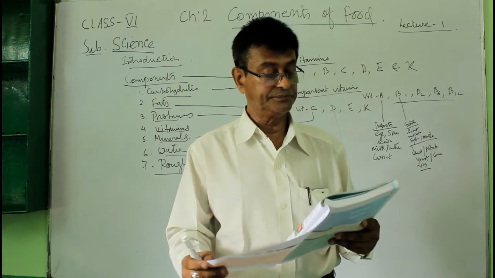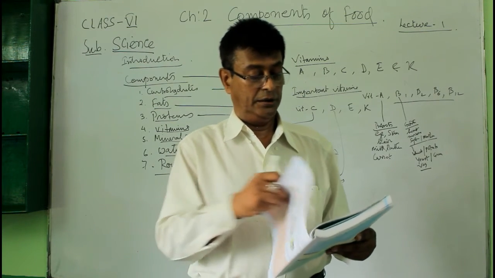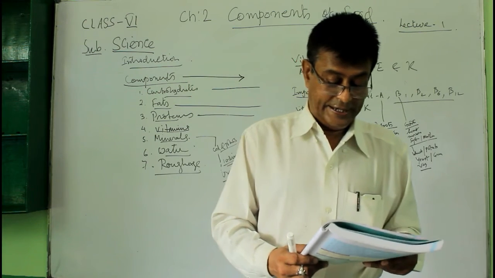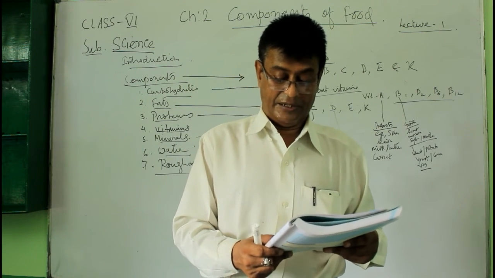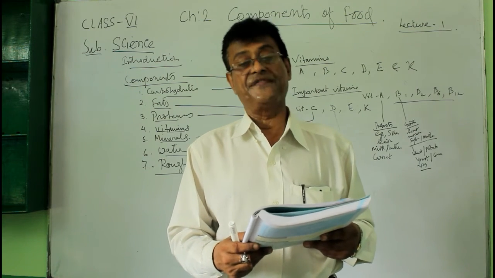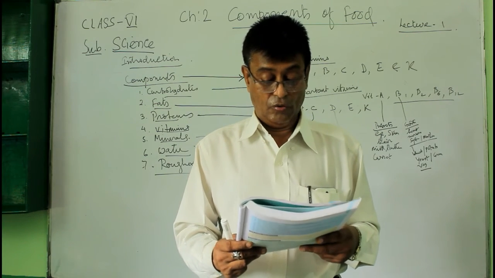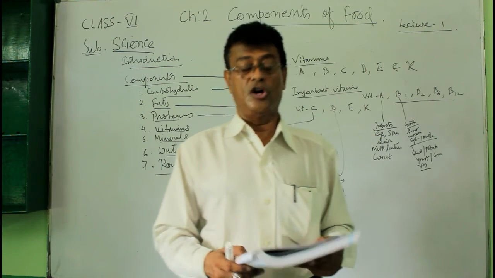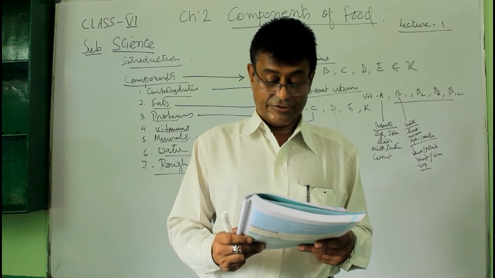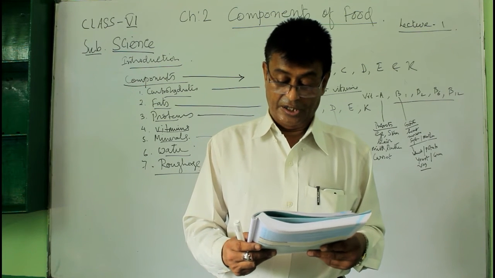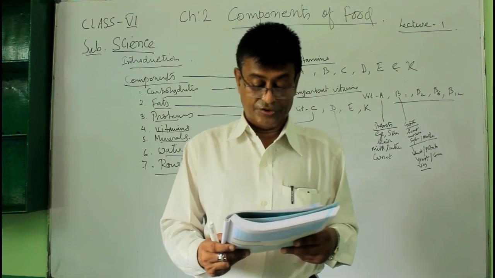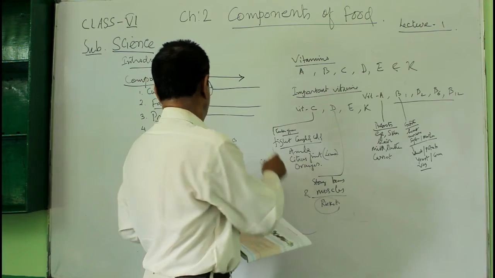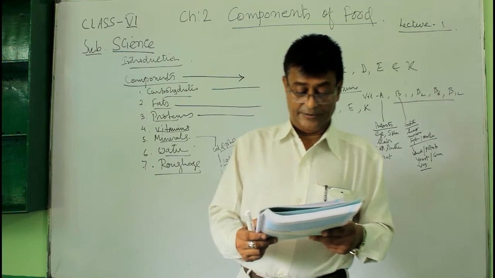Okay, now next is, name an important mineral present in apple. It's iron, and sea fish. Sea fish also have lots of iron. And which mineral is needed to make hemoglobin present in your red blood cells? That is the mineral called iron. In addition to calcium, another material needed for the bones and teeth is phosphorus. Calcium and phosphorus are needed.